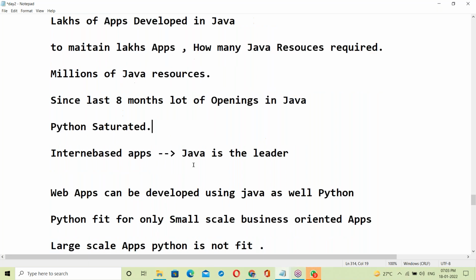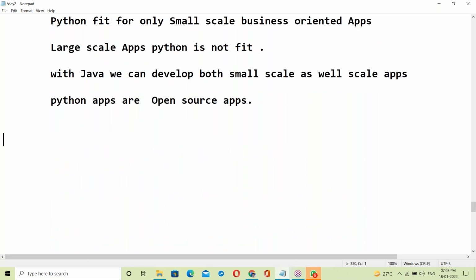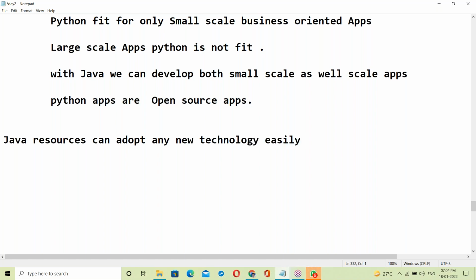One more thing here. Java resources can adapt to any new technology easily because of these skills. Those who worked on Java can adapt to new technology easily.